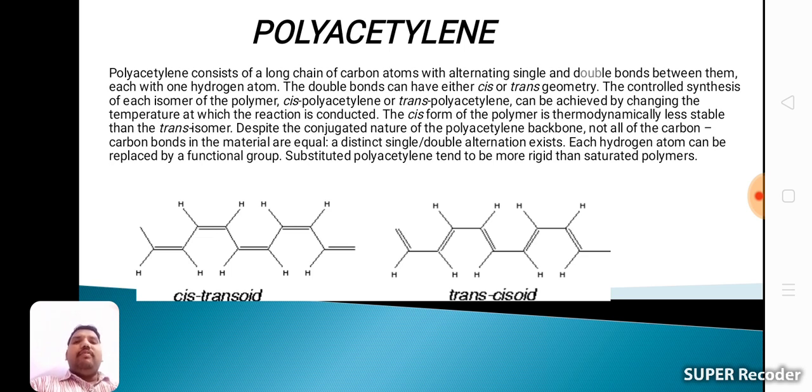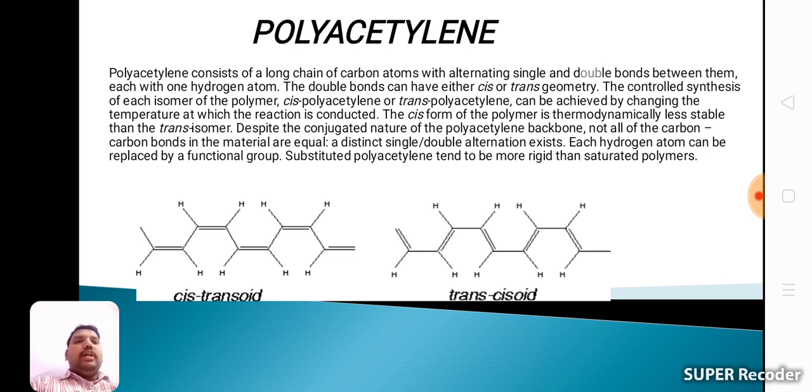Polyacetylene consists of a long chain of carbon atoms with alternating single and double bonds between them, each carbon with one hydrogen atom. The double bonds can have either cis geometry or trans geometry.